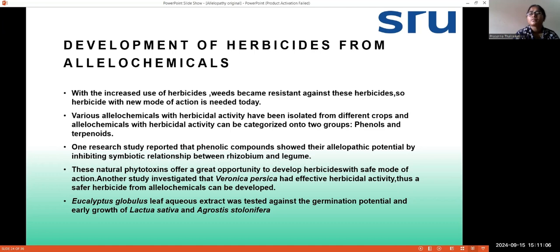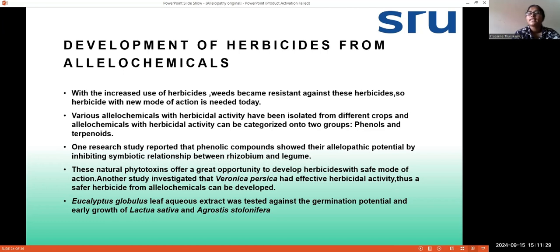Mainly these allelochemicals are categorized into either phenol groups or terpenoid groups. Nowadays research has been done, and phenolic compounds are showing more allelopathic effect, and are also showing potential against weeds.